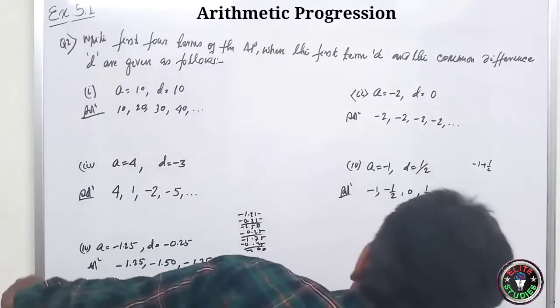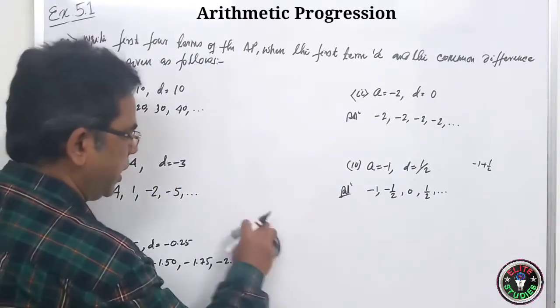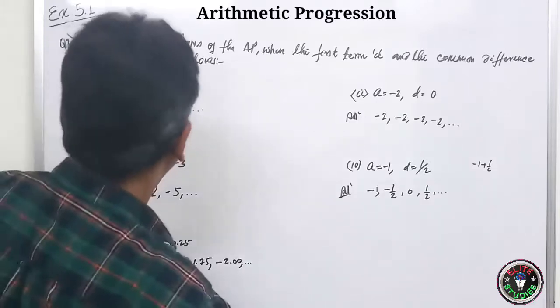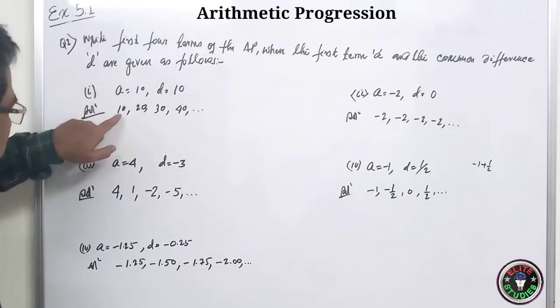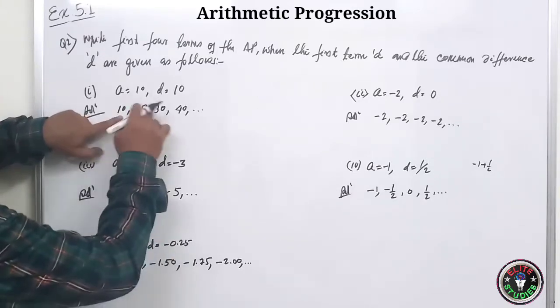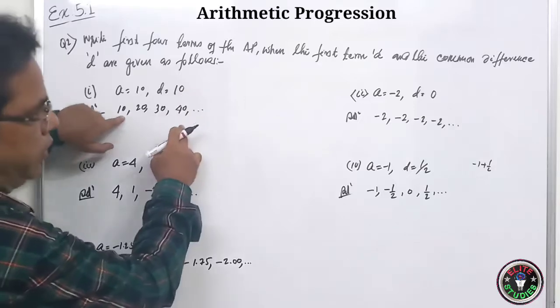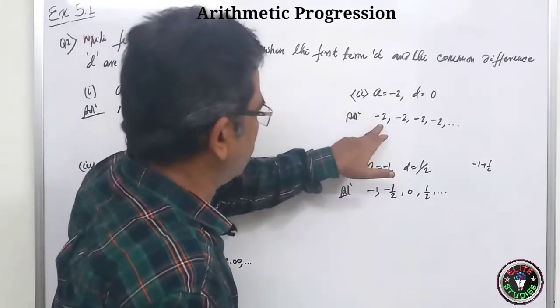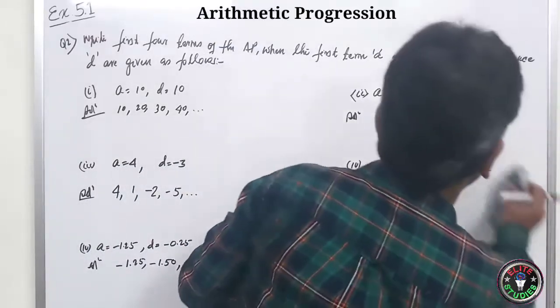Okay, students. So, have you got it? It is very simple. Only you subsequently add D. You first write the first term. This is A equal 10. First write the first term. Then you come on adding D's for the successive term. 10 plus 10, 20. 20 plus 10, 30. 30 plus 10, 40. So here minus 2 plus 0, minus 2, like this way. Clear? So it's very easy.